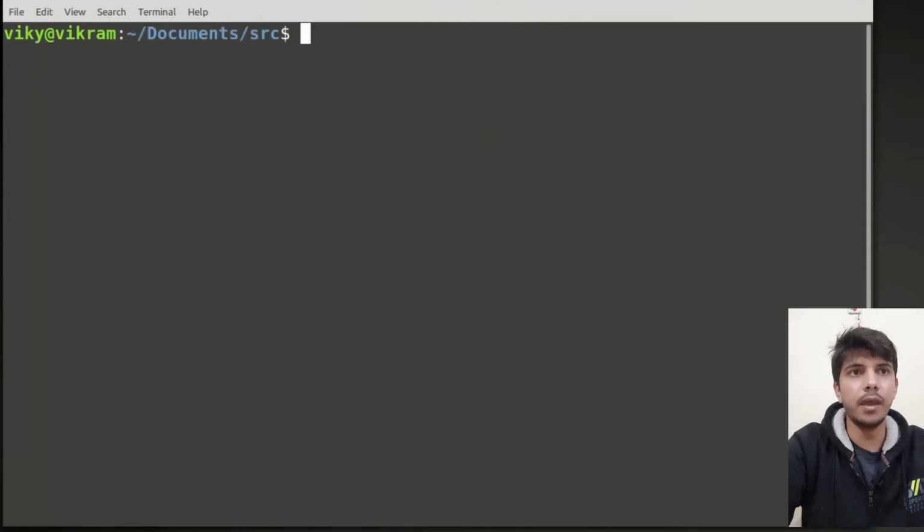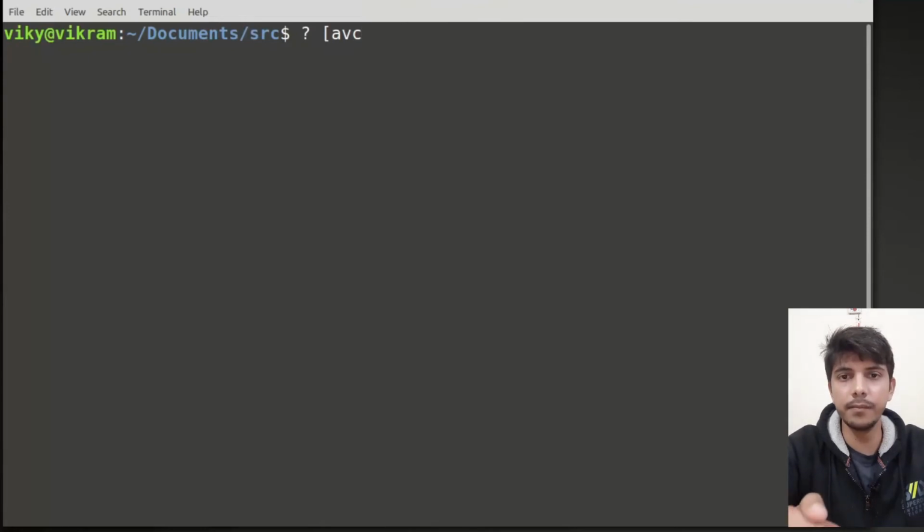Next we have our square bracket. Square bracket is much similar to the question mark, except that in square bracket we specify the characters with which we want to match. For example, if I was writing the question mark, then it was saying try to match with any possible character. Okay, but if I am using square bracket and writing inside it A, C and V, then it will only try with the characters A, V, C.